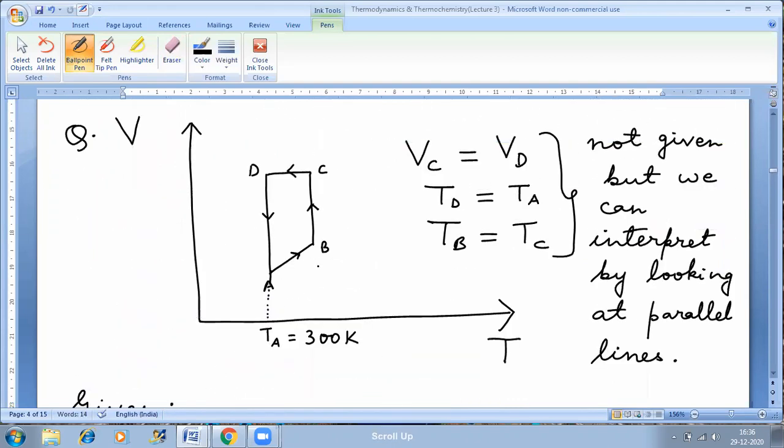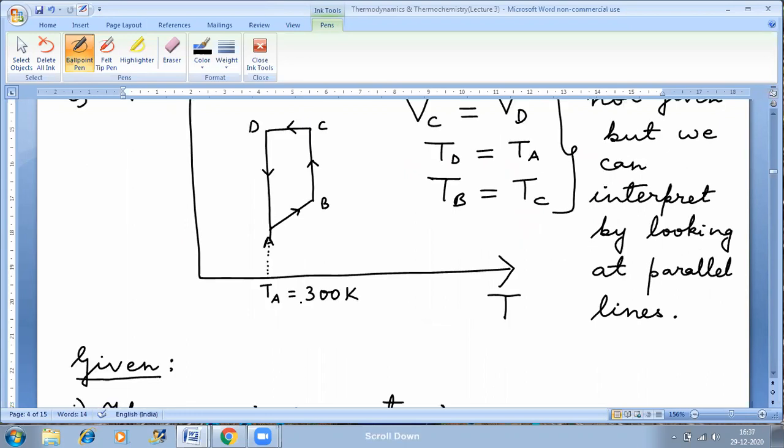A to B is a process, B to C is a process, C to D is a process, D to A is a process. So I can say that this cyclic path or this closed cycle is comprised of 4 processes. This closed cycle has 4 thermodynamic processes: A to B, B to C, C to D, and D to A.